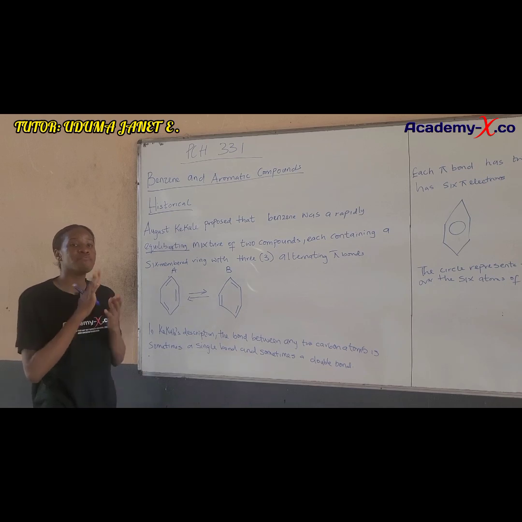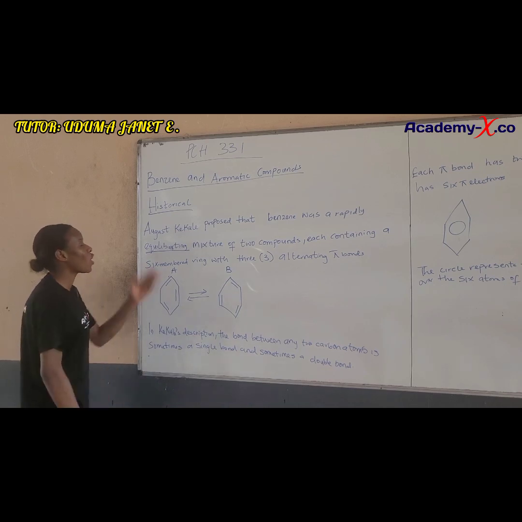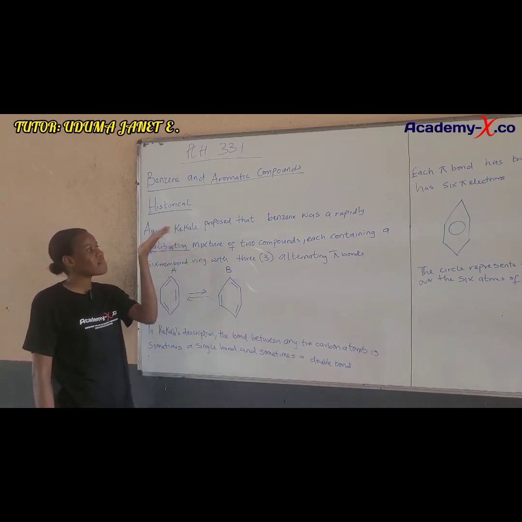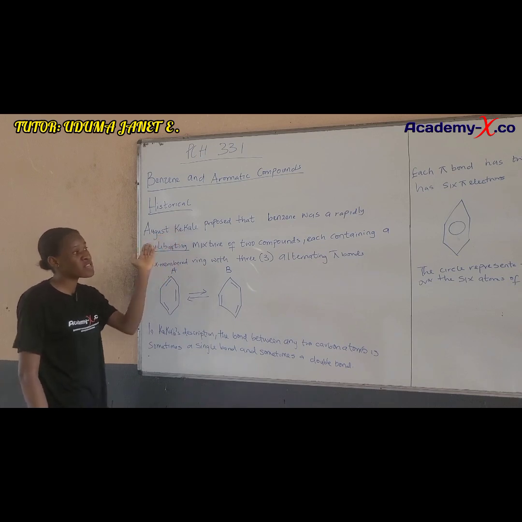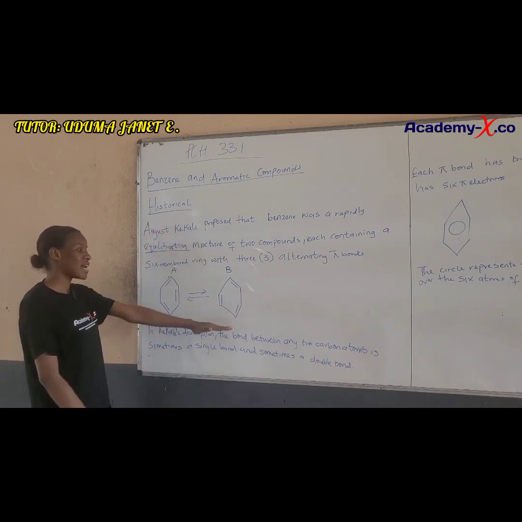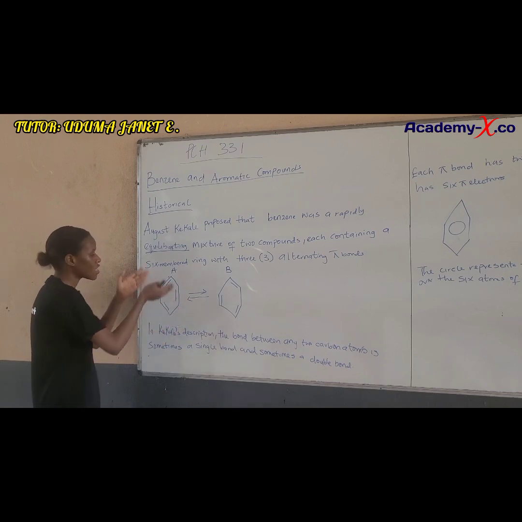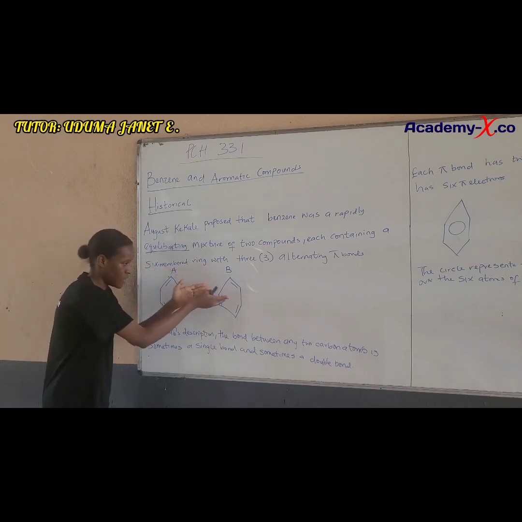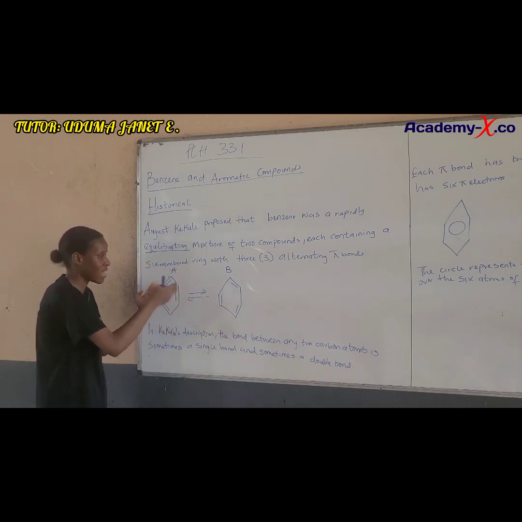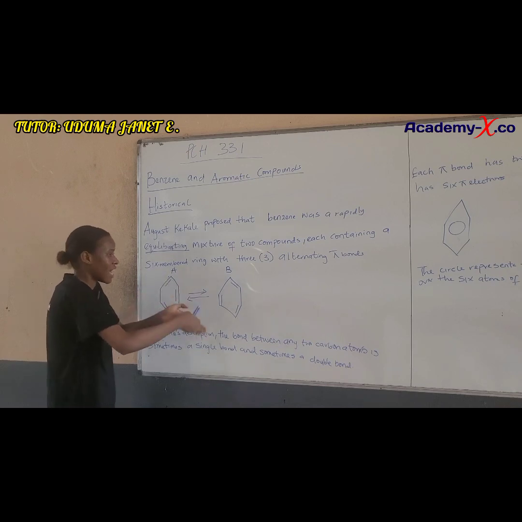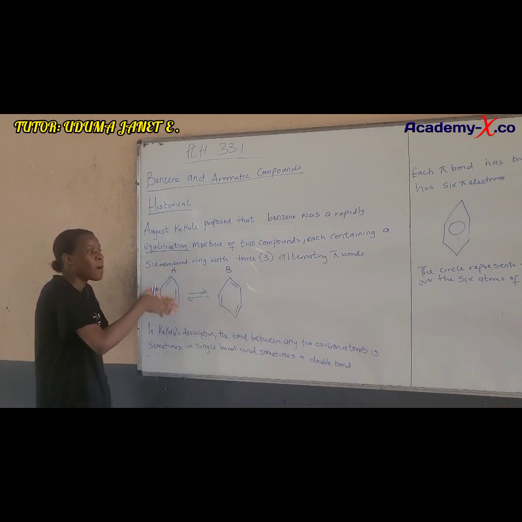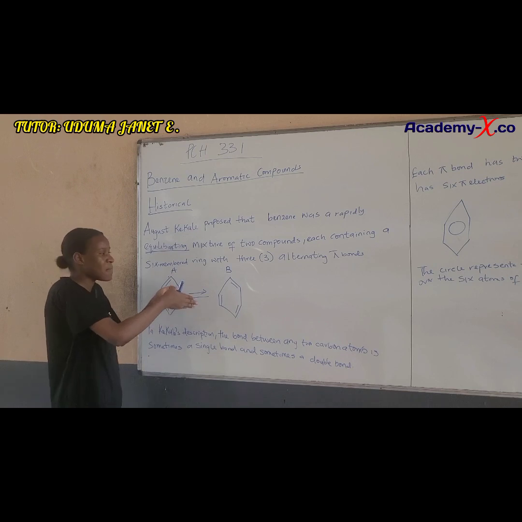So let's talk about a brief history of benzene. August Kekulé proposed that benzene was a rapidly equilibrating mixture of 2 compounds. This is exactly what he meant by a rapidly equilibrating mixture of 2 compounds. So this is compound A and this is compound B. And these 2 compounds, A and B, are in equilibrium. We can see this equilibrium sign, that compound A can change to compound B, and compound B can change to compound A. But they are the same compound, they're the same benzene.